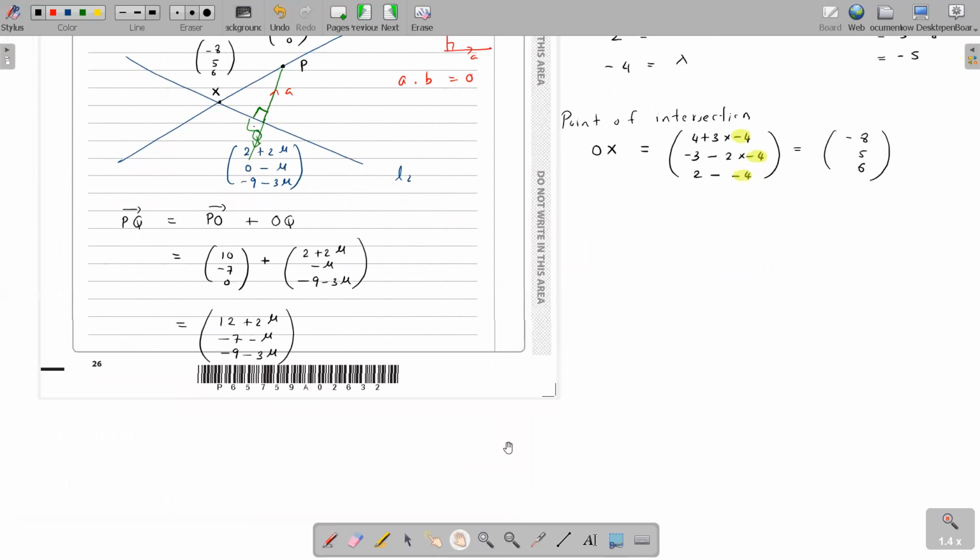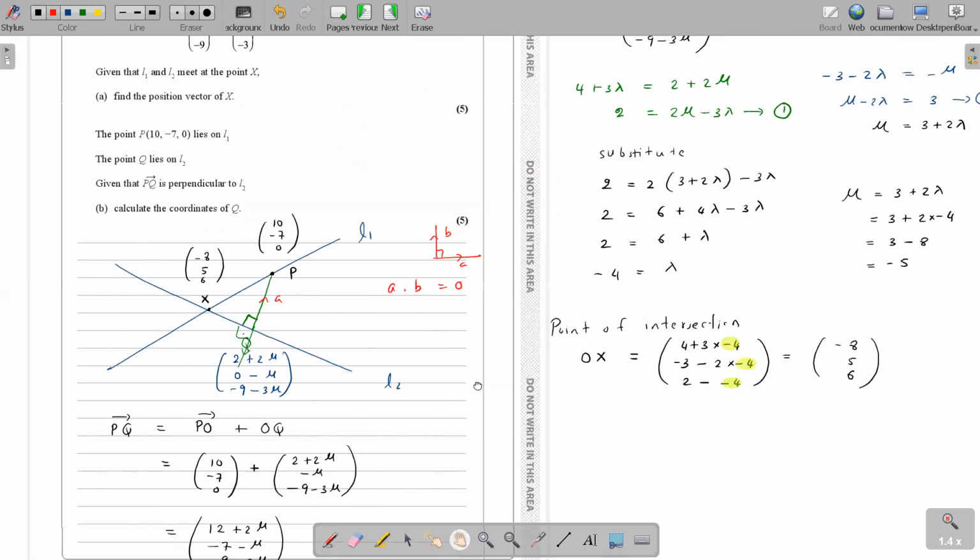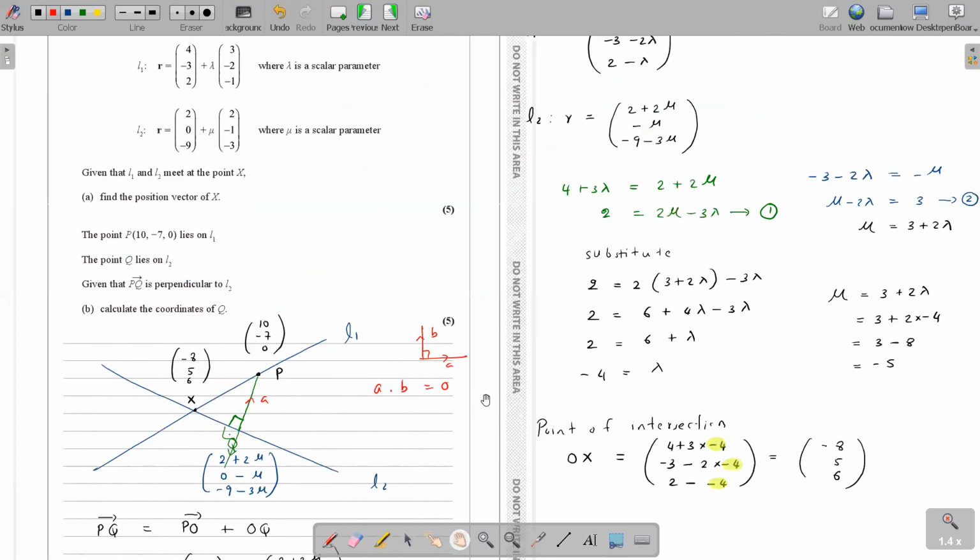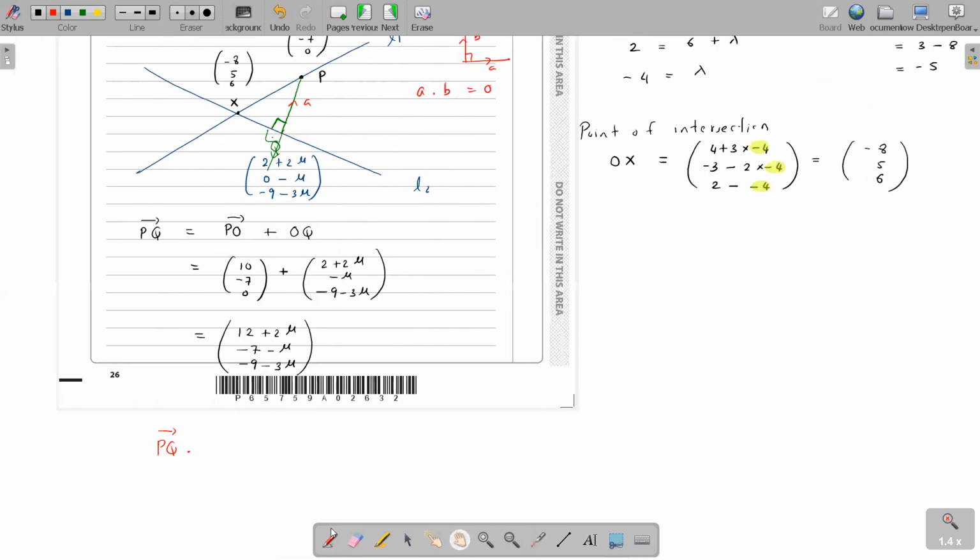Now let's get the dot product of PQ with the direction of line 2. What's the direction of line 2? It's 2, minus 1, minus 3. And the dot product should be 0.